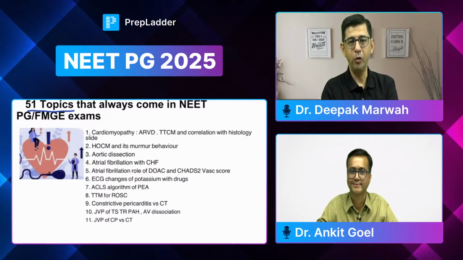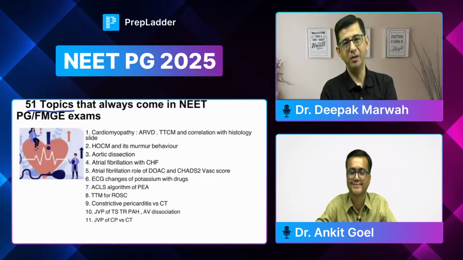Or let me say, if I have to read about comparison of JVP findings of tamponade versus constrictive pericarditis, pretty straightforward ones, right? But still, there can be errors of judgment at the end. So just scrolling through the slide gives me an insight into what I assume I know, and at the same time, that topic I may not have studied well.